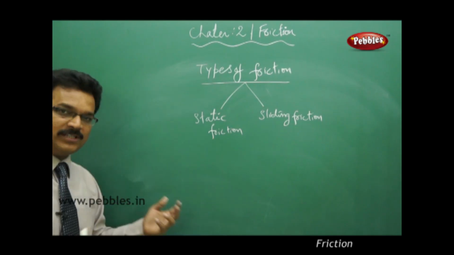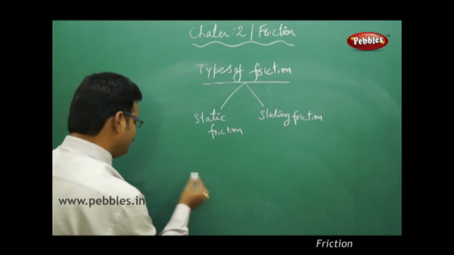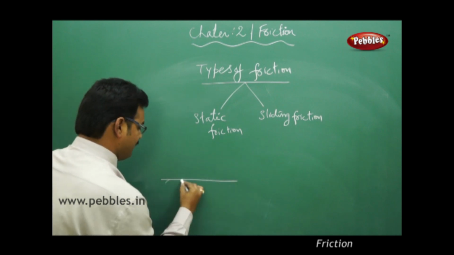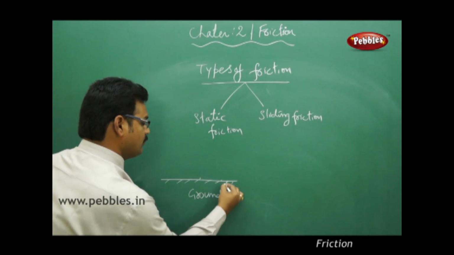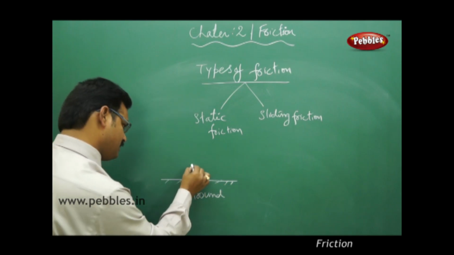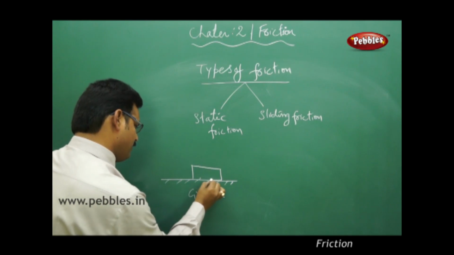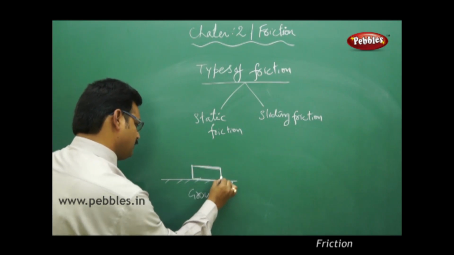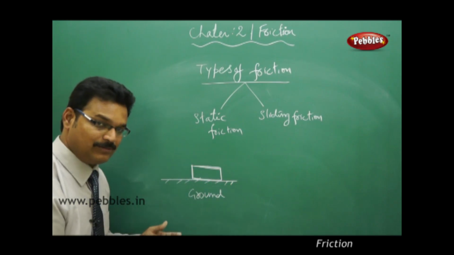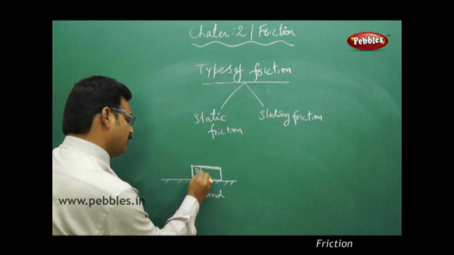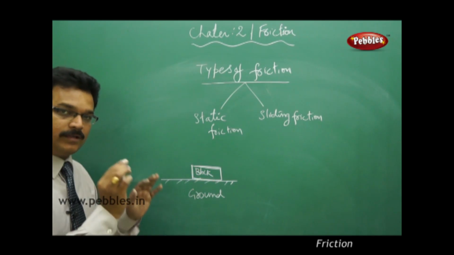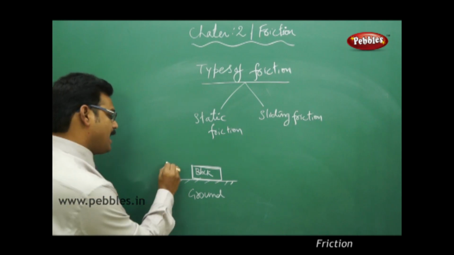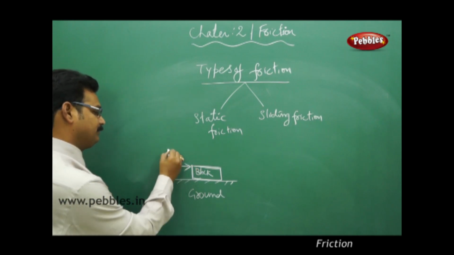So how can we start? Take an example again. There is a surface, say it is a ground surface. On the ground surface a heavy block is placed. You can imagine a book also. Now concentrate carefully. I have applied a force on the block.